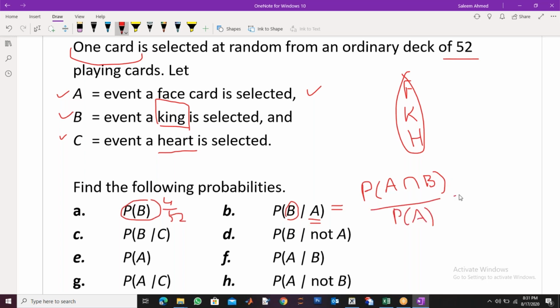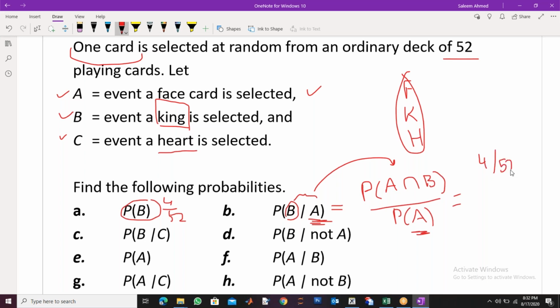So I use this formula because given comes down here, and at the top, both A and B. So what is the probability of both face card as well as a king? A king appears, face card will automatically appear, right? So what is the intersection of A and B? Only 4, because there are 12 face cards but 4 kings, and all the kings are already in face cards. So there are only 4 common points.